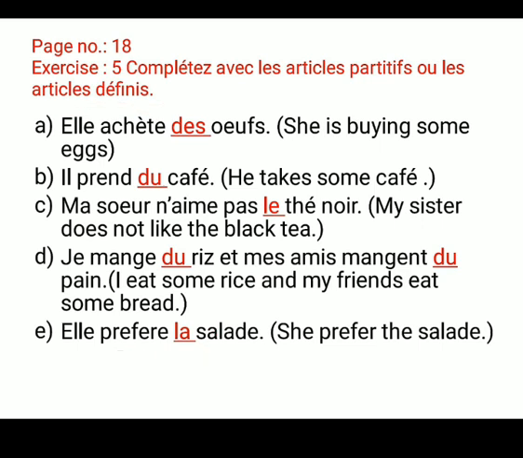I hope this is clear. Please listen to it again and again. Go to the rules, listen to the rules, read the rules, only then you will be able to do this exercise. I have written all the meanings in English also. Okay, now the next exercise.